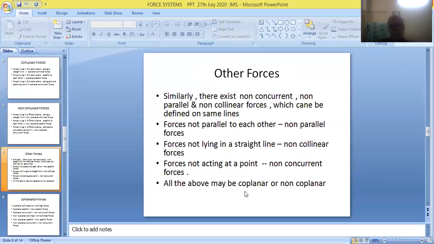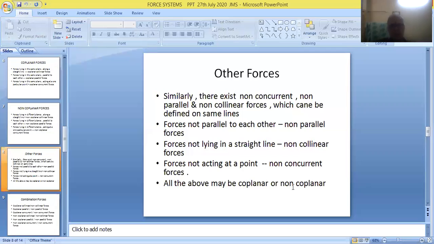If they are lying in the same plane, they are called coplanar, and if they are lying in different planes, they are called non-coplanar forces. So friends, we have talked about all these things. That means coplanar non-parallel forces, coplanar non-collinear forces, coplanar non-concurrent forces.